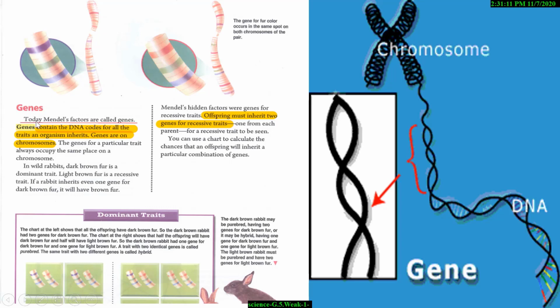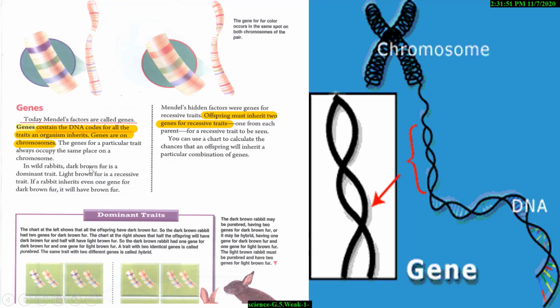What are genes? Today, Mendel's factors are called genes. Genes contain the DNA codes for all the traits an organism inherits. Genes are on chromosomes. The nucleus has chromosomes, inside the chromosomes is DNA, and on the chromosomes are genes. The genes for a particular trait always occupy the same place on a chromosome.